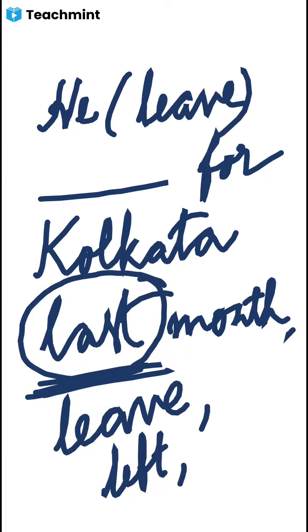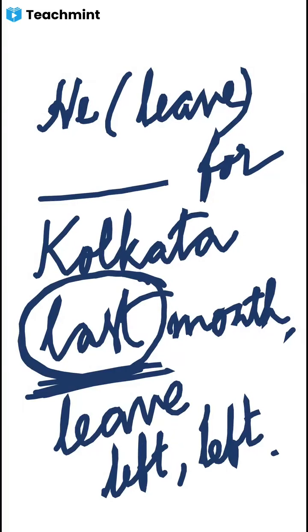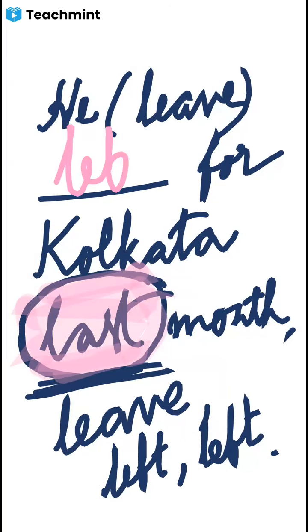That is why you have to learn the conjugation of verbs also. That means present form, past form, and past participle form. Leave, left. Whenever the word last is there, remember last: last month, last week, last Friday, last Monday, whenever the word last is there, always we have to use simple past tense. So the answer will be he left for Kolkata last month.